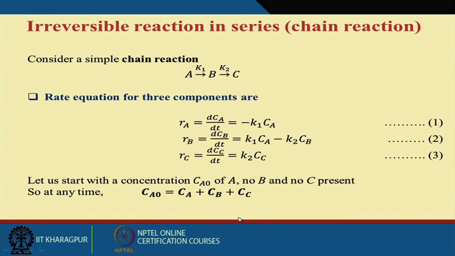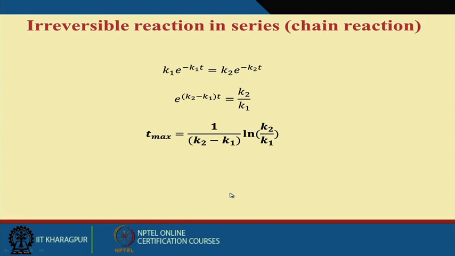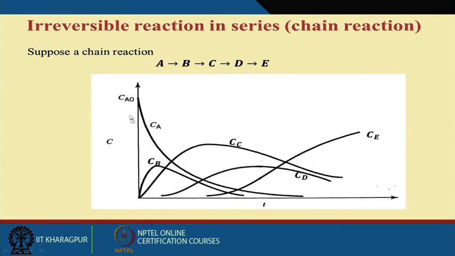Now another thing that I want to point out is that in the biochemical industry, the biochemical metabolic processes are mostly chain reactions and reversible reactions. Now the question comes: how do we analyze the chain reaction? First of all, let me show you. This is the chain reaction: A to B, B to C, C to D, like this.